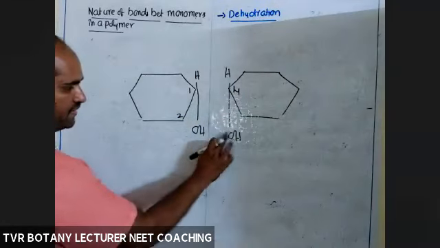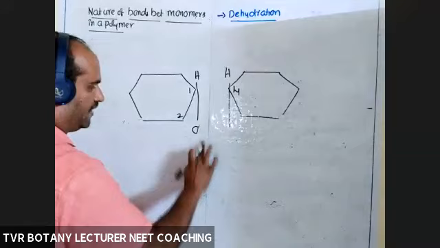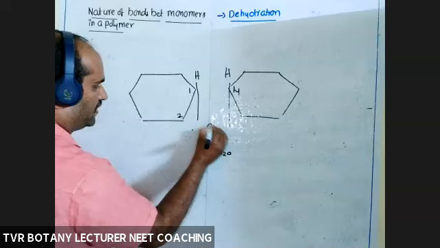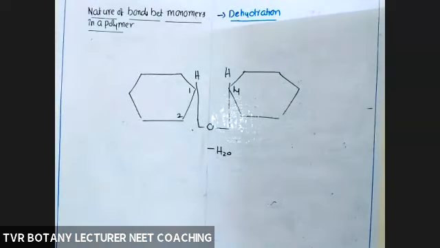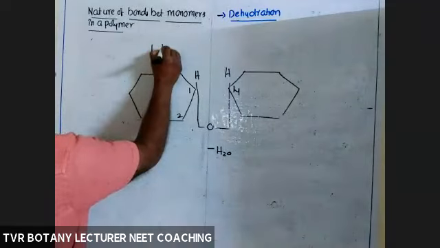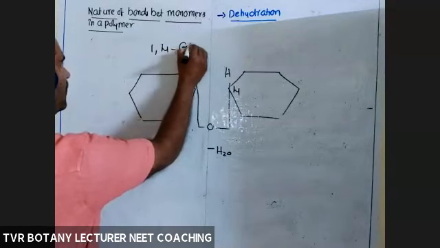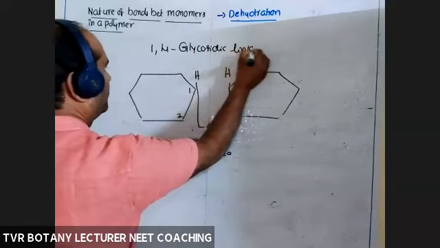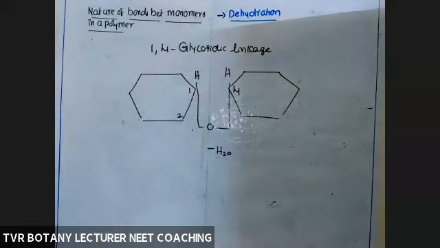OH plus hydrogen atom gives one molecule of H2O, and take that O here. So that is a glycosidic bond. Here the linkage is a 1,4 glycosidic linkage. Okay, got it?